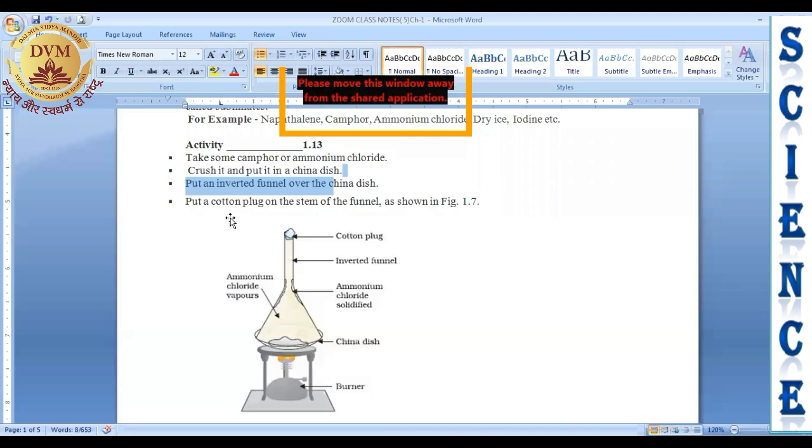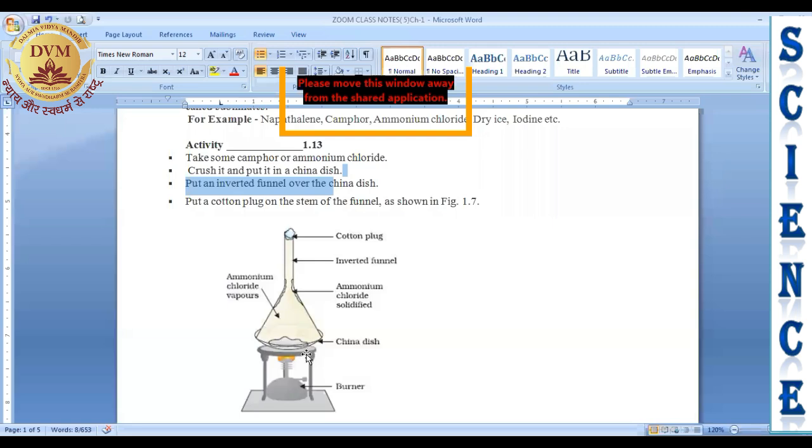Now put a cotton plug on the stem of the funnel. Here we will take chilled cotton which is dipped in cold or chilled water. We will close the mouth of the funnel with the help of this chilled cotton, right? Now we will put this apparatus on a tripod stand. This is the stand on which we have put the china dish.